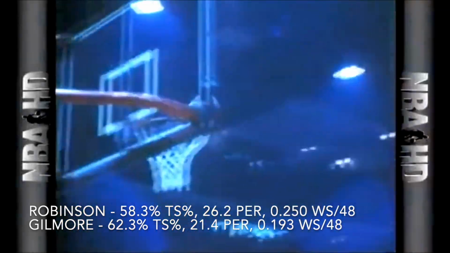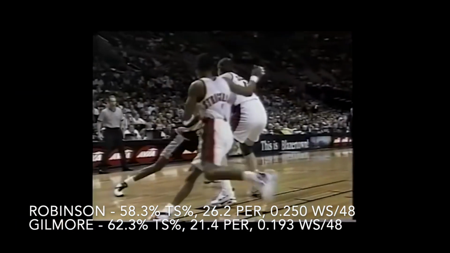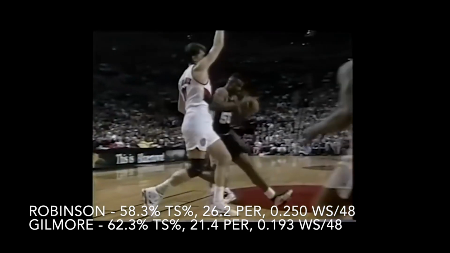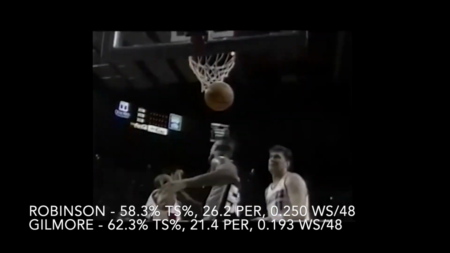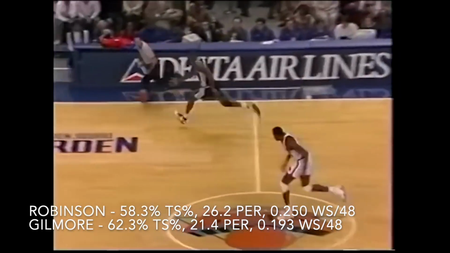In this category, it's also quite close, as Robinson is one of the most efficient players of all time, and Artis Gilmore holds the highest field goal percentage and true shooting percentage of any retired player. Although Gilmore's efficiency percentage is very hard to beat, as mentioned, he has the highest all time and never took any bad shots, Robinson also holds the lead in PER and win shares per 48. In this category, I'll have to call it a tie.